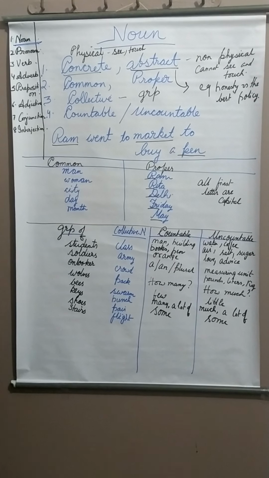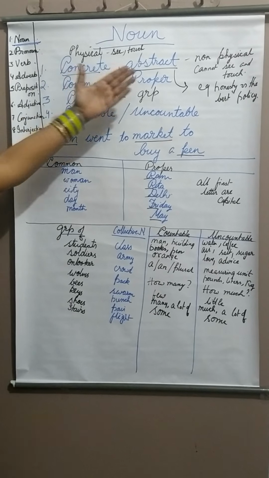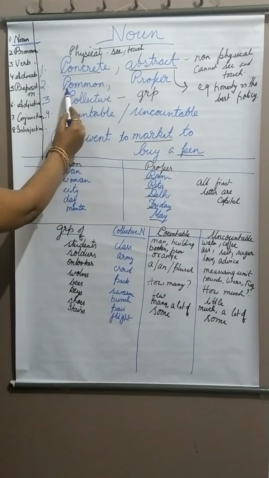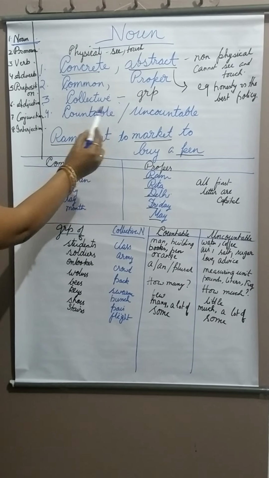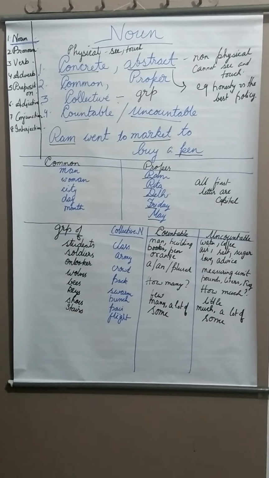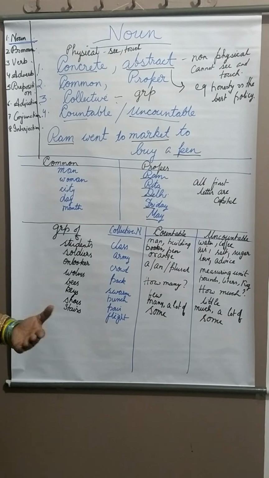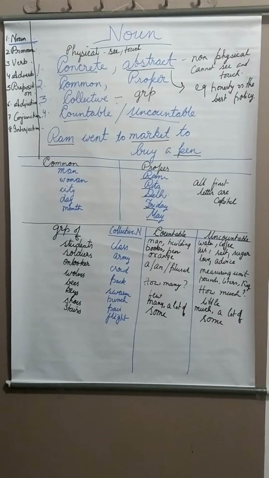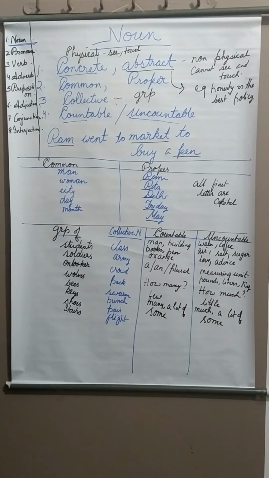Students, today we will learn about noun. We will learn about its different types: concrete and abstract noun, common and proper noun, collective noun, and countable and uncountable noun. Before we start, if you are curious about anything, please let me know in the comment section below. So, let's get started.